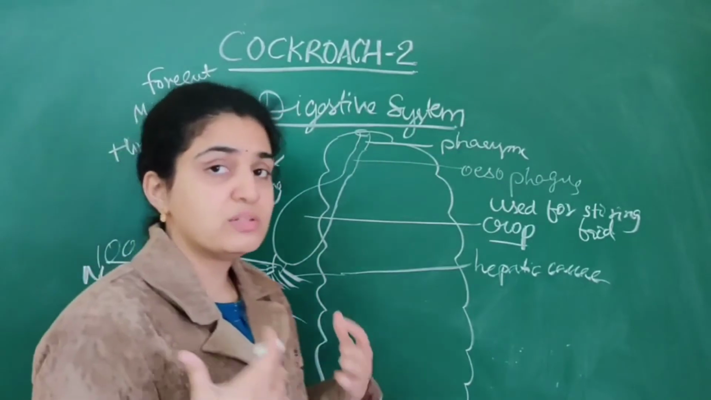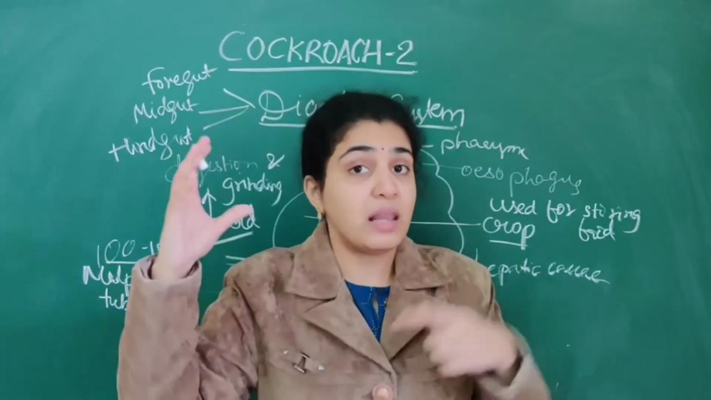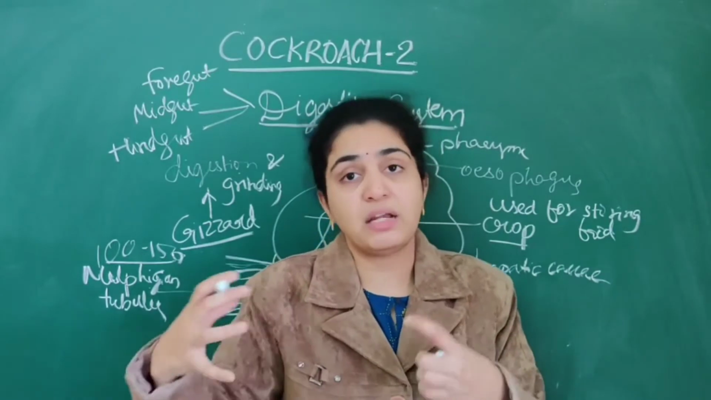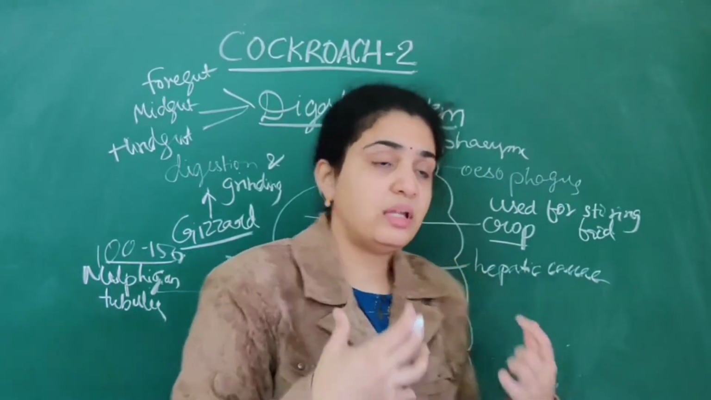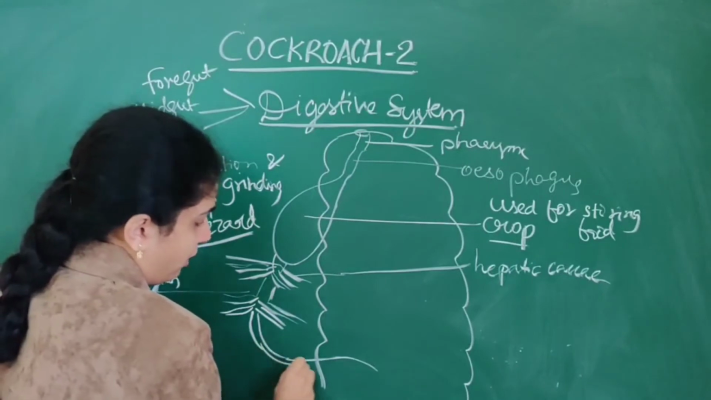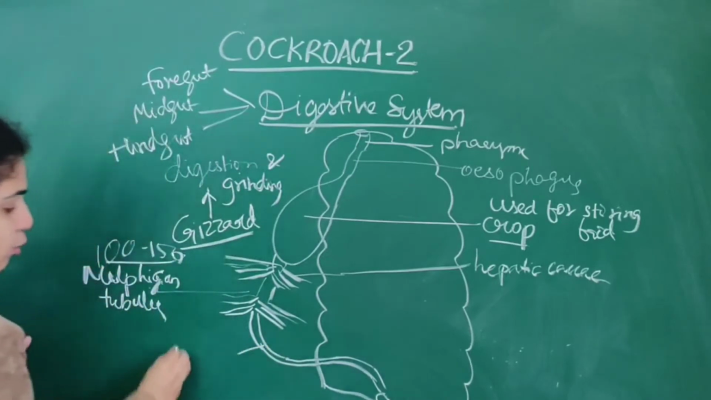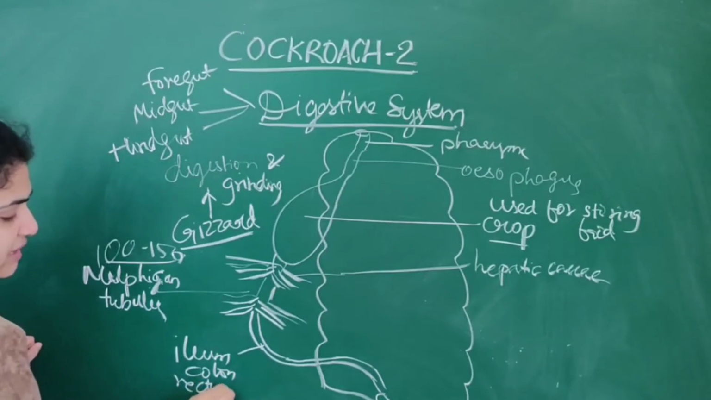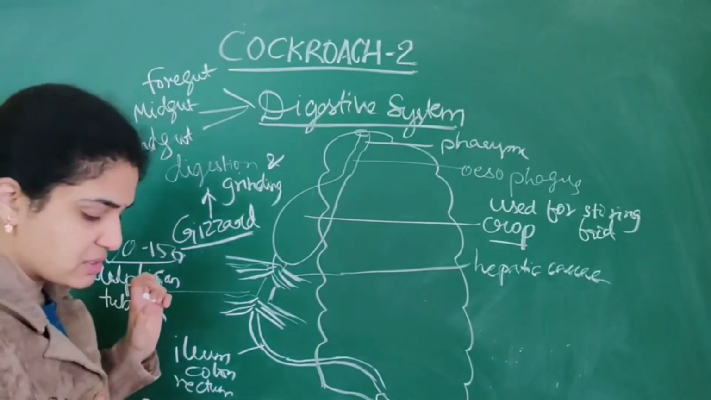From the Malpighian tubules, there arises ileum, colon, rectum, like in our human digestive system, as we have dealt. Ileum, colon, rectum, it is excreted out through the anus. Like the parts of the large intestine, here also the ileum is present, then colon, and finally it ends in the rectum. Finally the waste products are excreted out through the anus. So this is about the digestive system of the cockroach.